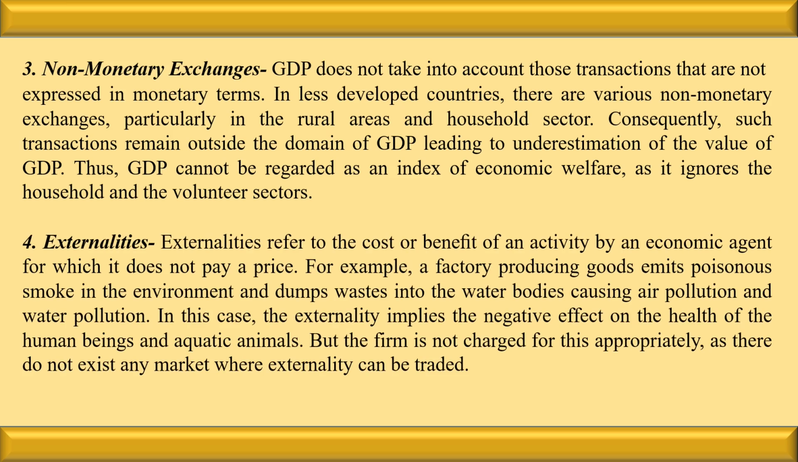The next is externalities. As I told you, externalities refer to the costs or benefits of an activity by an economic agent for which it does not pay a price. For example, a factory producing goods emits poisonous smoke into the environment and dumps waste into water bodies, causing air pollution and water pollution. In this case, the externality implies a negative effect on the health of human beings and aquatic animals, but the firm is not charged for this appropriately, as there does not exist any market where externalities can be traded.